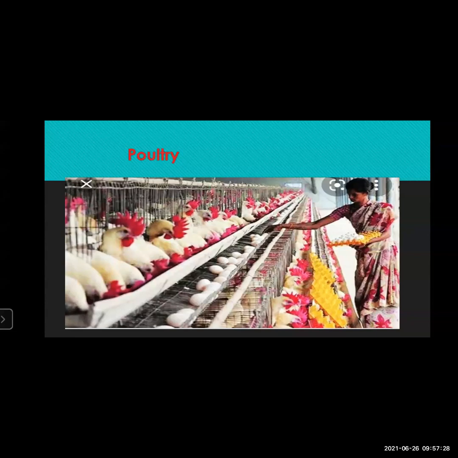But when you are running poultry on a big scale, that is on a commercial basis, you actually need a lot of care. In India, this occupation is generally located in the areas close to big cities. Why is this located close to big cities?